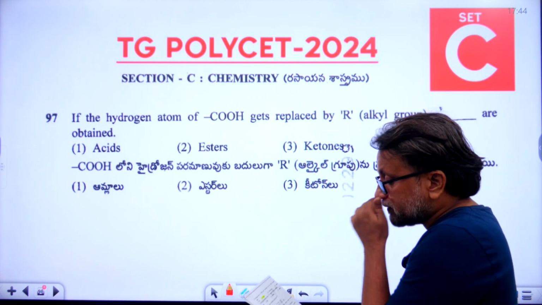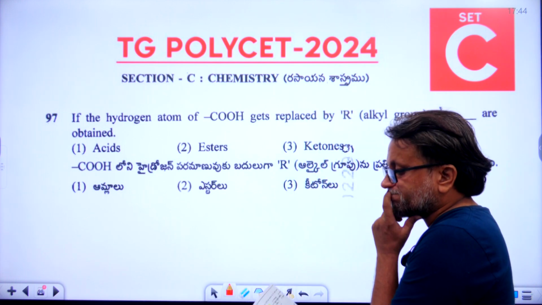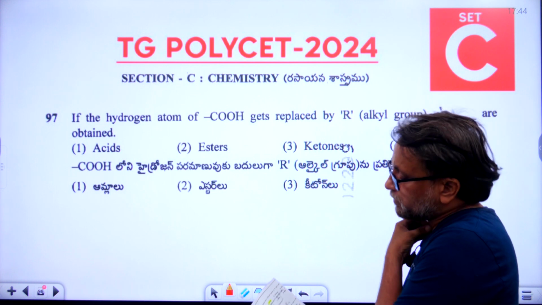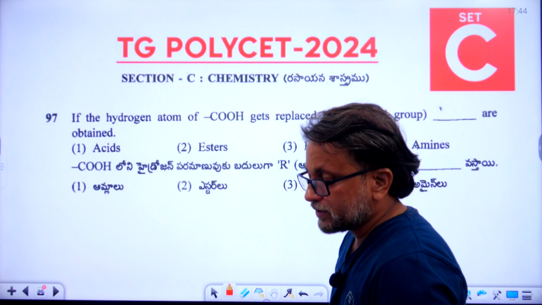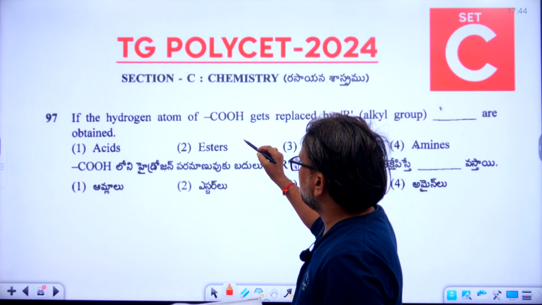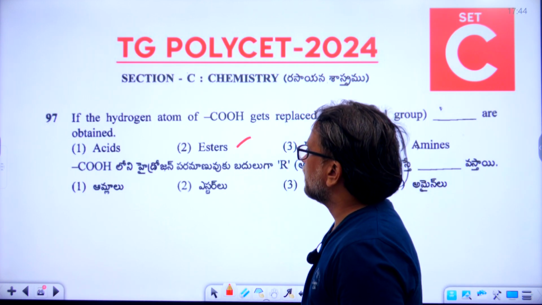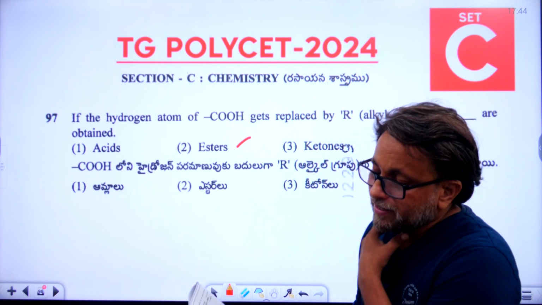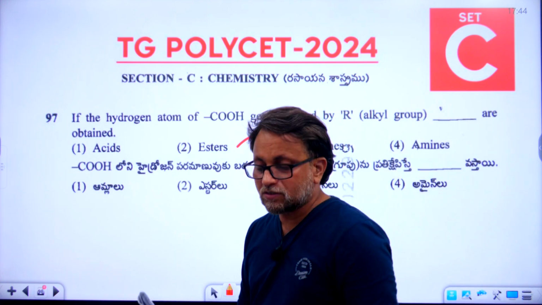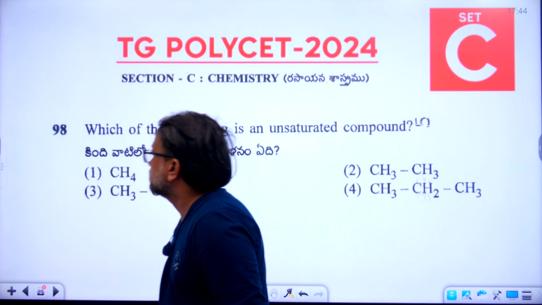97th question. Let's go with the direct answer. What is the right answer? 2 is the right answer, esters. So the second option is the right answer for the 97th question. Now let's go to the 98th question.